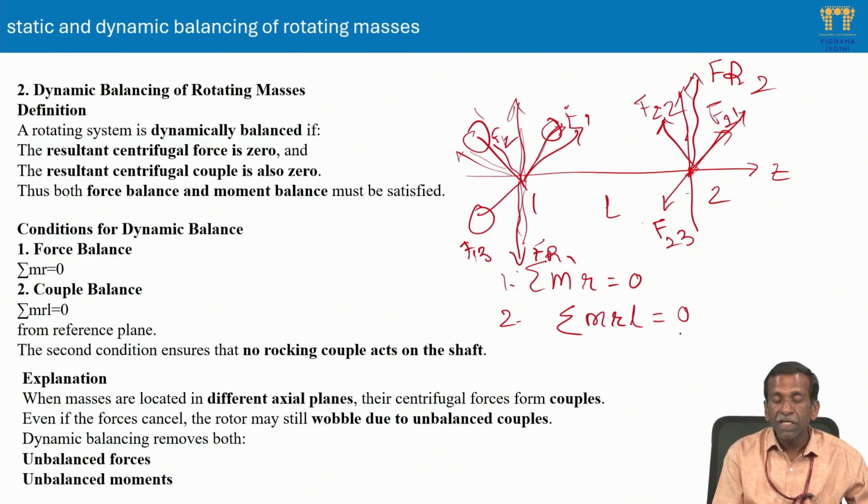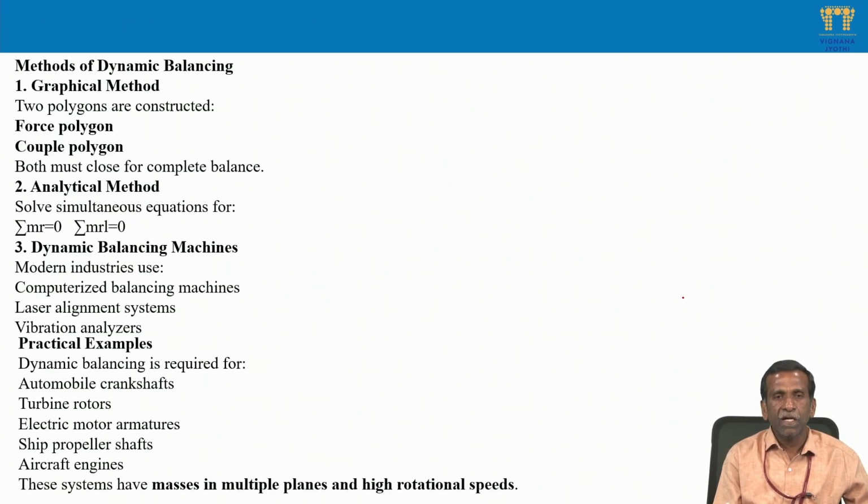That's why even though mass forces are balanced, the rotor may still wobble, meaning vibrate, due to unbalanced couples. So unbalanced forces as well as unbalanced couples need to be balanced in dynamic balancing.